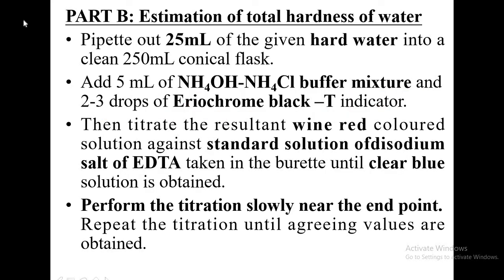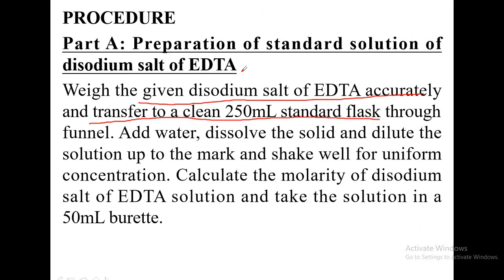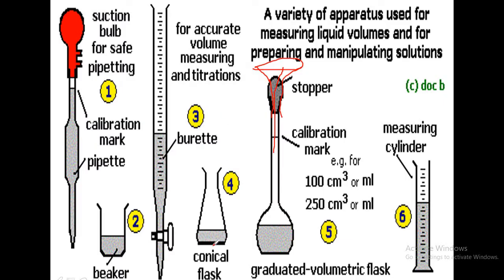Now part B, that is titration: estimation of total hardness of water. Given hard water, you have to pipette out 25 ml of the hard water into a clean 250 ml conical flask. This is the conical flask in which you have to take exactly 25 ml with a pipette, and transfer it into a clean 250 ml conical flask.